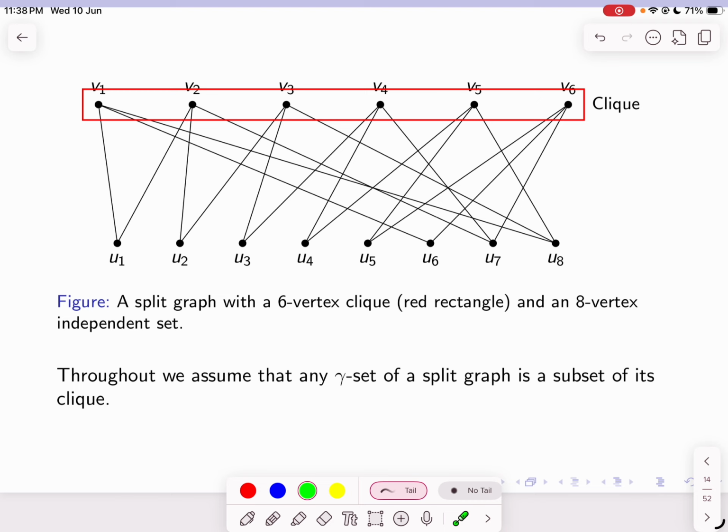And if I were to dominate the vertex u1, I would have included either u1 in the dominating set or one of its neighbors v1 or v2. So if I include u1, it dominates the vertices v1 and v2. The same result I can get by including vertex v1, since it also dominates the vertex v2 and the vertex u1. So it is always better that I include the vertex from the clique by replacing the independent set vertices.